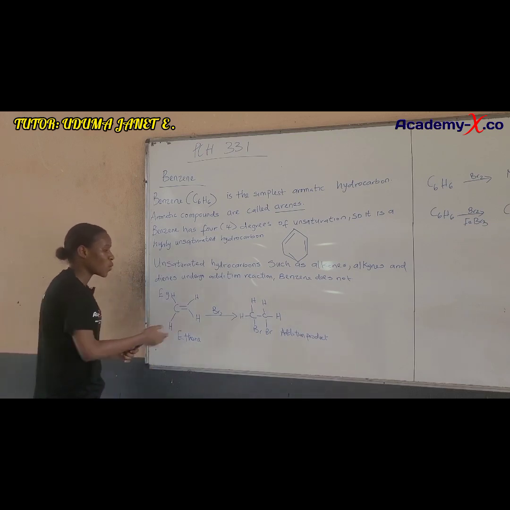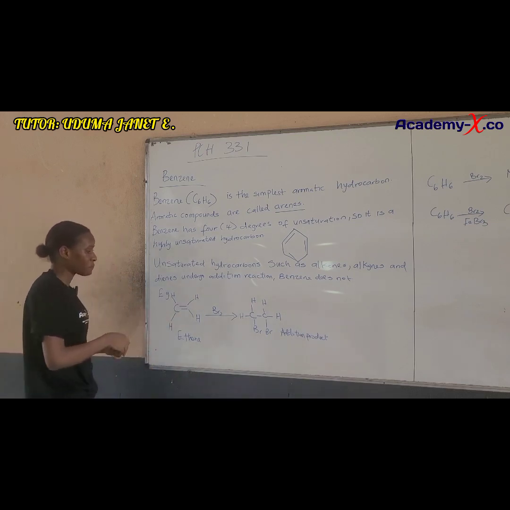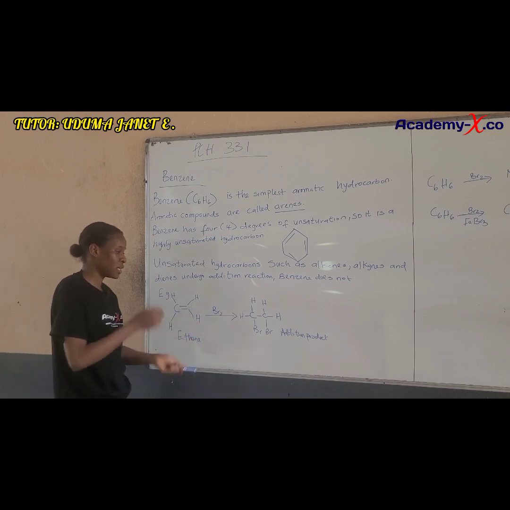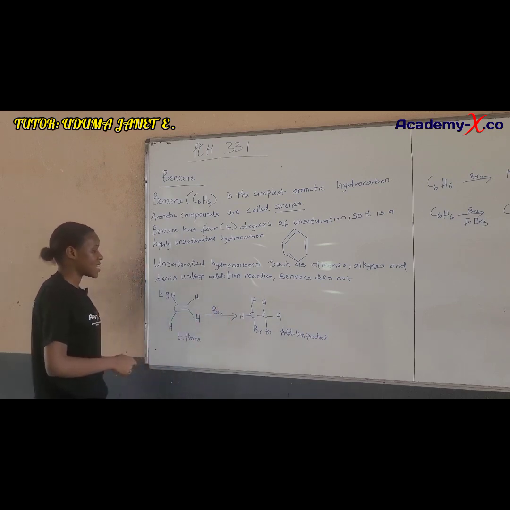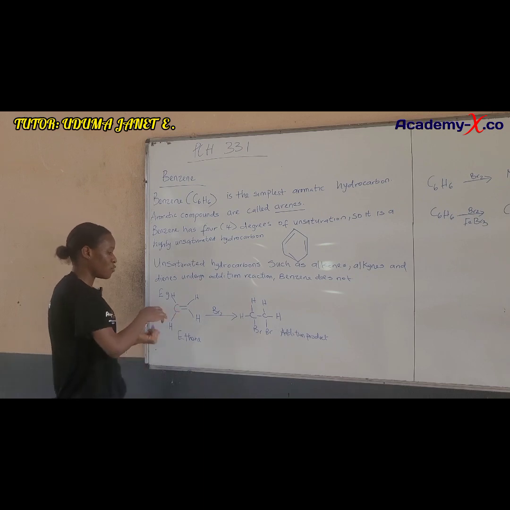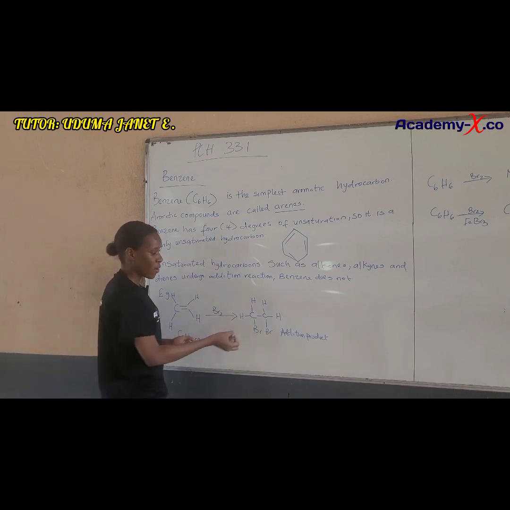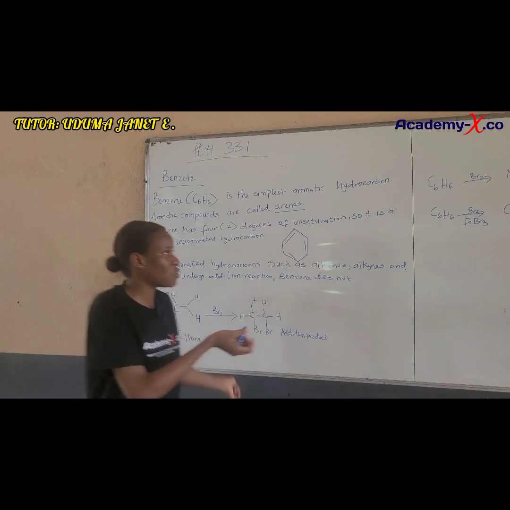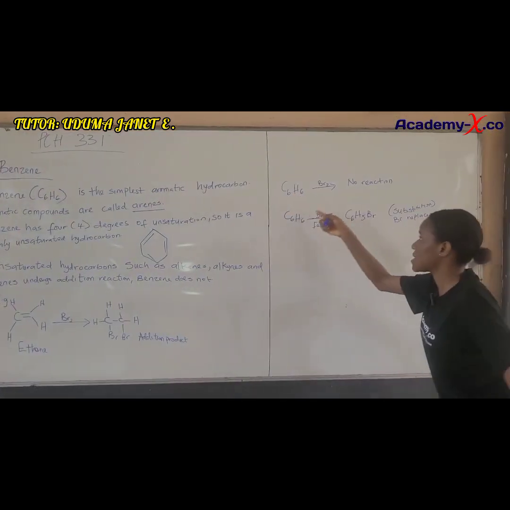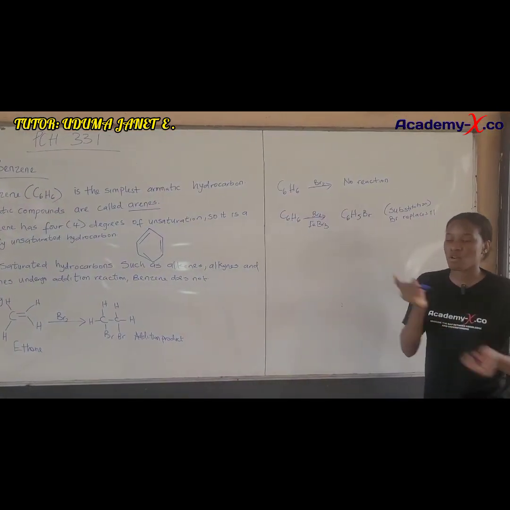This is ethene, which is an alkene. When it reacts with bromine gas, it will form an addition product, meaning that the double bond will be lost. What we have now is a single bond, and the bromine will attach itself here to form an addition product. But when we look at this reaction right here, benzene reacting with bromine, there's no reaction, because benzene does not